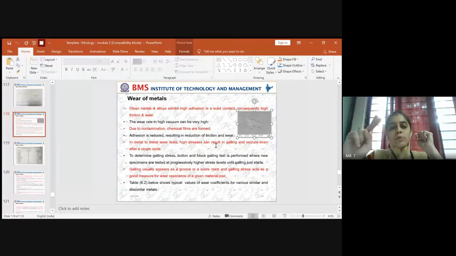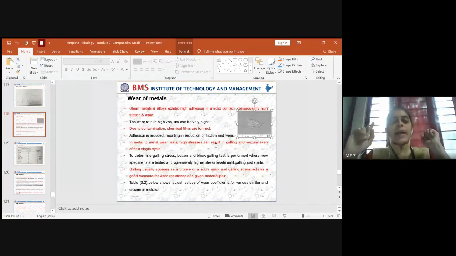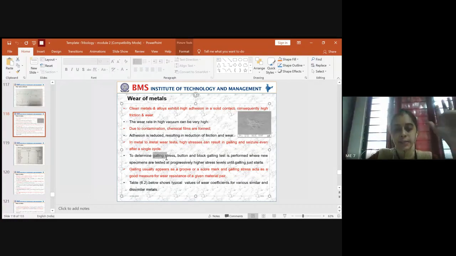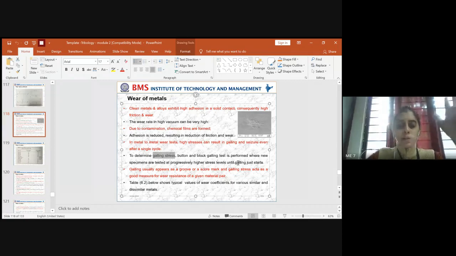So always when you have metal to metal, either sliding or rolling, when you test for wear, the wear test usually shows that the surface across the contact is at higher stress, and due to the stress, the type of wear you get is either galling or seizure, and even this happens in a single cycle of loading. As a result, you have to determine what the galling stress exactly is. There are some specimens being tested to see what stress levels are related to galling.